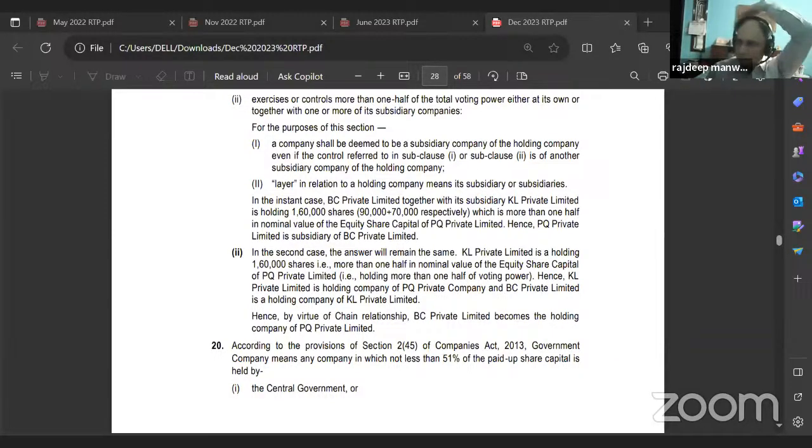KL Private Limited is holding 1,60,000 shares, that is more than one half in nominal value of equity share capital of PQ Private Limited, that is, holding more than one half of voting power. Hence, KL Private Limited is the holding company of PQ Private Limited, and BC Private Limited is the holding company of KL Private Limited. Hence, by virtue of the same relationship, BC Private Limited becomes the holding company of PQ Private Limited. Understand, no?